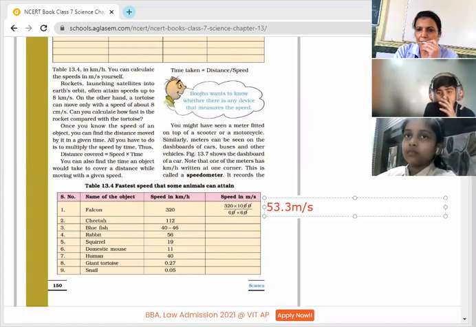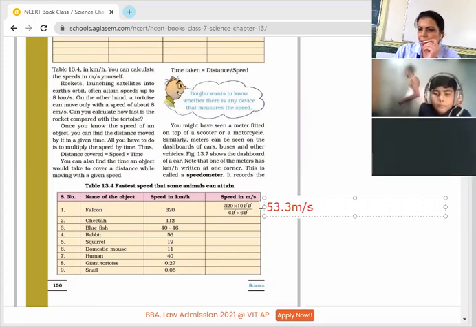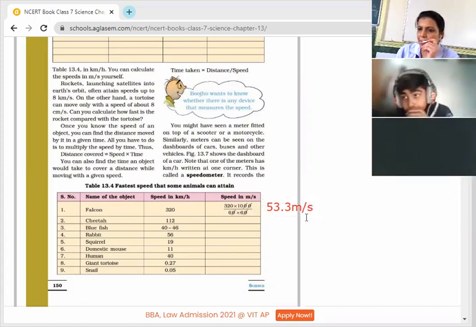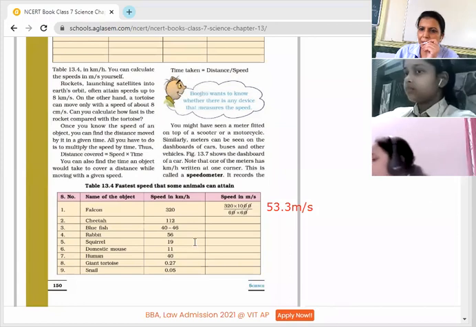Ma'am, MS. Don't say MS. If you say MS, it will be wrong. It is meter per second, because there is a slash between meter and second. Slash shows that it is division. Meter per second. I need any one of you to change the others also, because it needs practice.